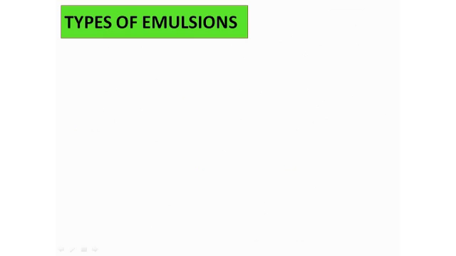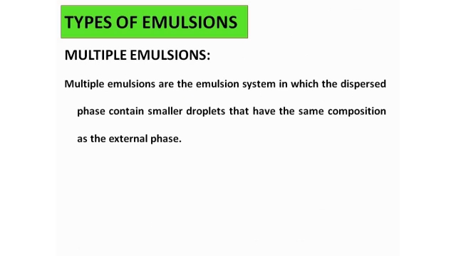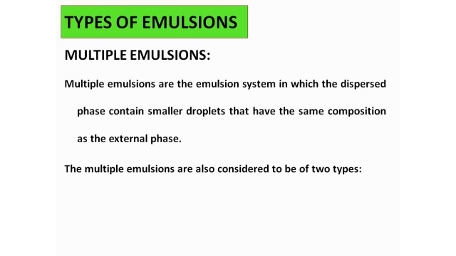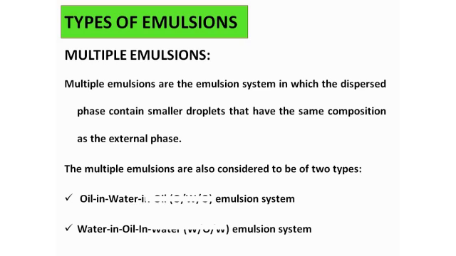The next one is your types. In the types of emulsion, multiple emulsion. As the name itself suggests, in multiple emulsion, more than one type of emulsion is there. Multiple emulsions are the emulsion systems in which the dispersed phase contains smaller droplets that have the same composition as that of the external phase. So multiple emulsions are of two types. One is oil in water in oil type emulsion, another is water in oil in water type of emulsion. Clear?